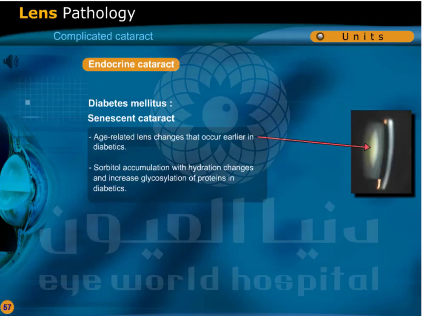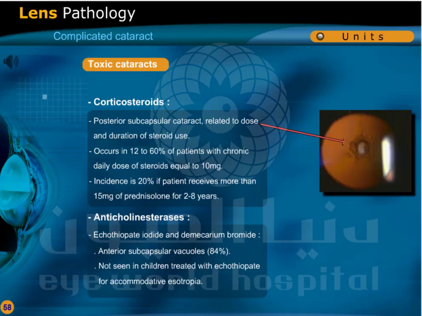Senescent cataract is an age-related lens change that occurs earlier in diabetics due to sorbitol accumulation with hydration changes and increased glycosylation of proteins in diabetics. Toxic cataracts: corticosteroids cause posterior subcapsular cataract related to dose and duration of steroid use. It occurs in 12 to 60% of patients with a chronic daily dose of steroids equal to 10 milligrams. The incidence is 20% if the patient receives more than 15 milligrams of prednisolone for 2 to 8 years.